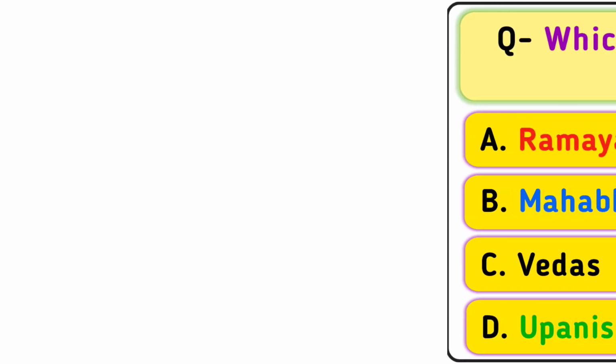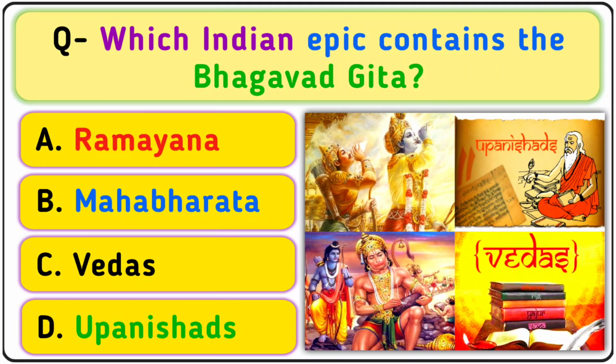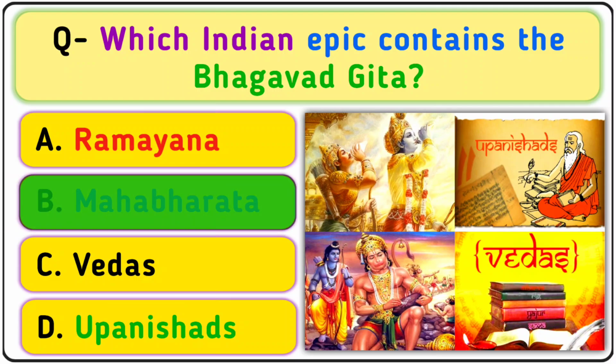Your first question is, which Indian epic contains the Bhagavad Gita? A. Ramayana, B. Mahabharata, C. Vedas, D. Upanishads. Your correct answer is option B. Mahabharata.